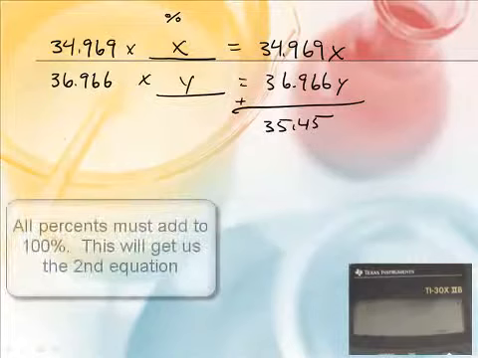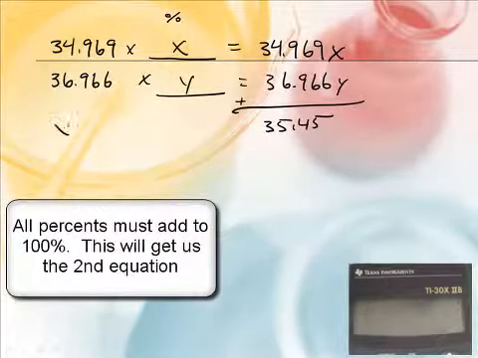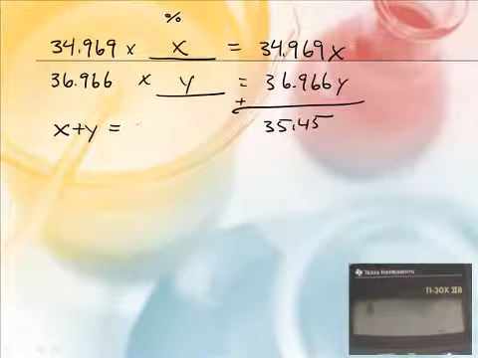The X and Y percentages have to add up to 100. So X plus Y has to be 100. Except we don't write them as percentages, we write them as decimals, so the decimals will always add up to 1. With two equations and two unknowns, this is easy now. Y is equivalent to 1 minus X.